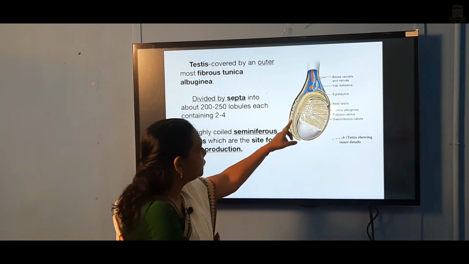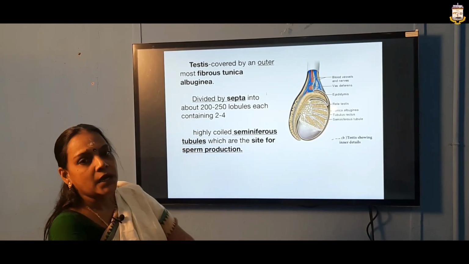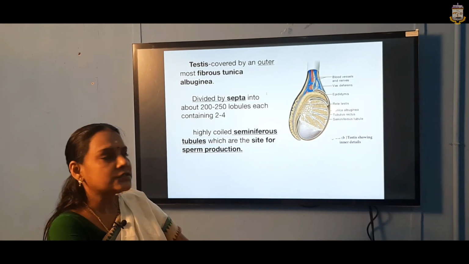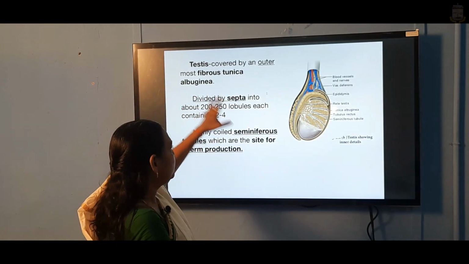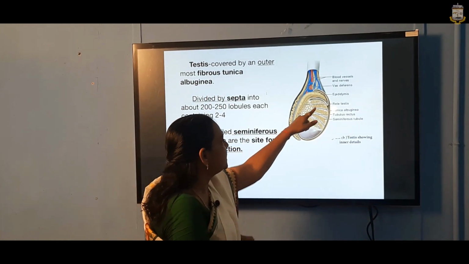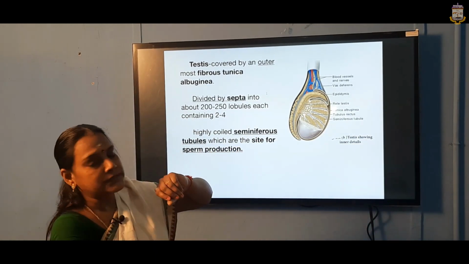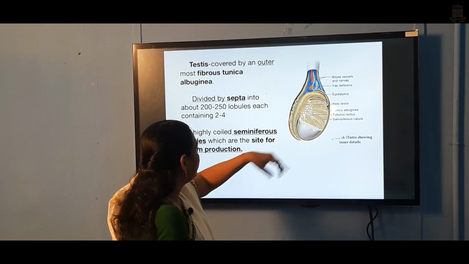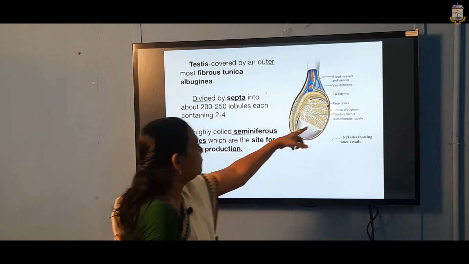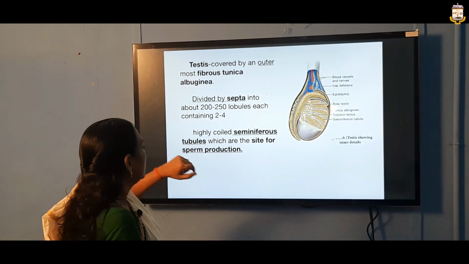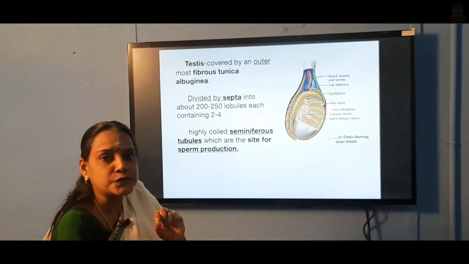Here in this picture, it is covered by an outer membrane. What do you call it? The fibrous tunica albuginea, the outermost layer. Tunica always means a membrane. It is separated by septa into nearly 200 to 250 lobules, each containing 2 to 4 highly coiled structures. What do you call them? The seminiferous tubules, which are the site of sperm production. Here is the site where the sperms are produced.